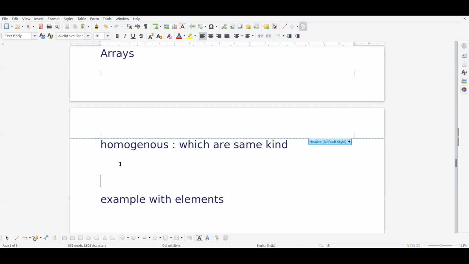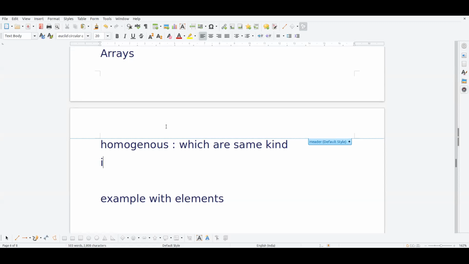That is, if we... It contains only characters or integers, not combinations of characters and integers. Yeah, you are correct. Not only a combination of character and integer, it will not allow a combination of anything. It may be float, integer, short, long, double, float, any kind of data type.